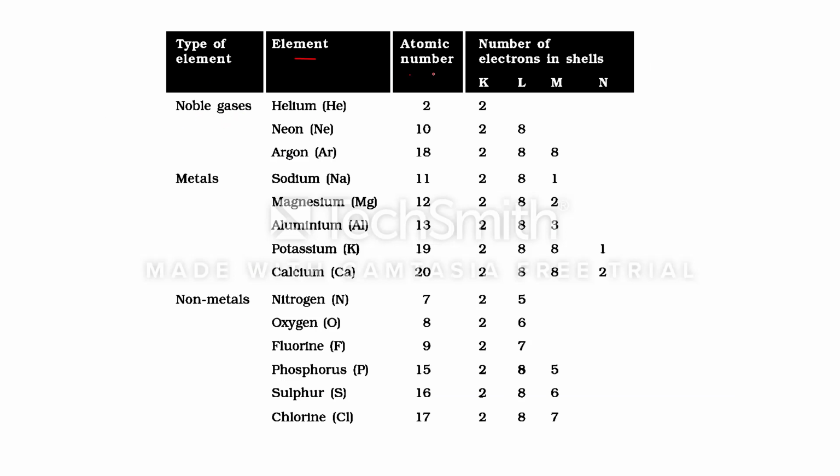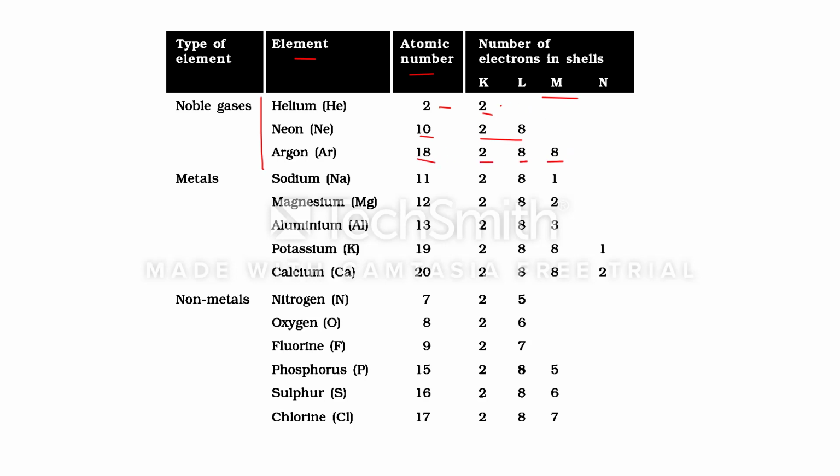Now, with the help of this table we can understand. Some elements are given with their atomic numbers and electronic configurations written. You have to remember these elements with their symbols, atomic numbers and electronic configurations. You discussed all these things in class 9th. These are the noble gases: helium, neon, argon. Helium's atomic number is 2, electronic configuration is 2; neon is 10, configuration 2,8; argon is 18, configuration 2,8,8.